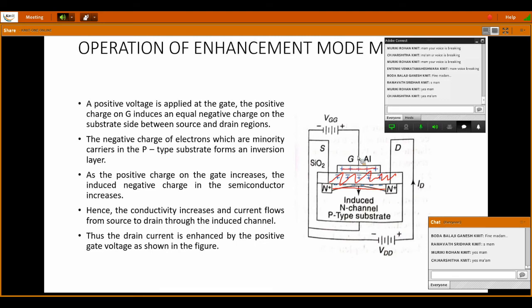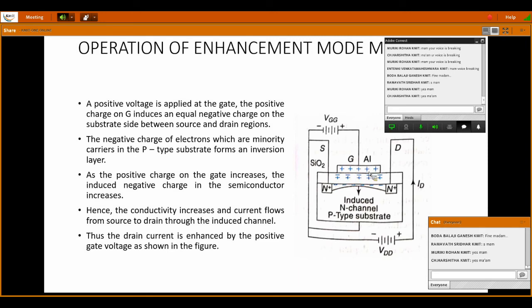So on the whole, this combination is considered as a parallel plate capacitor. Two plates of the capacitor are separated by a dielectric. Here the dielectric is nothing but the insulating SiO2 material. So that is the first point we need to observe.